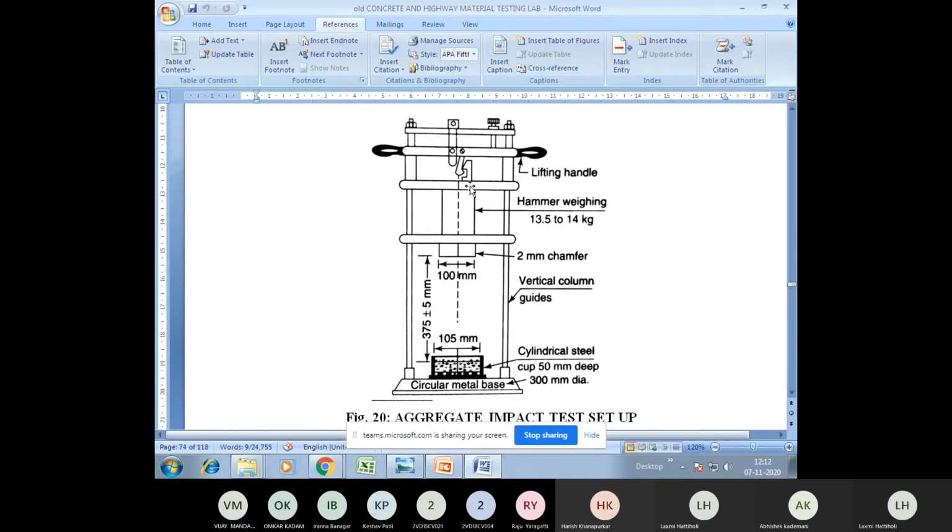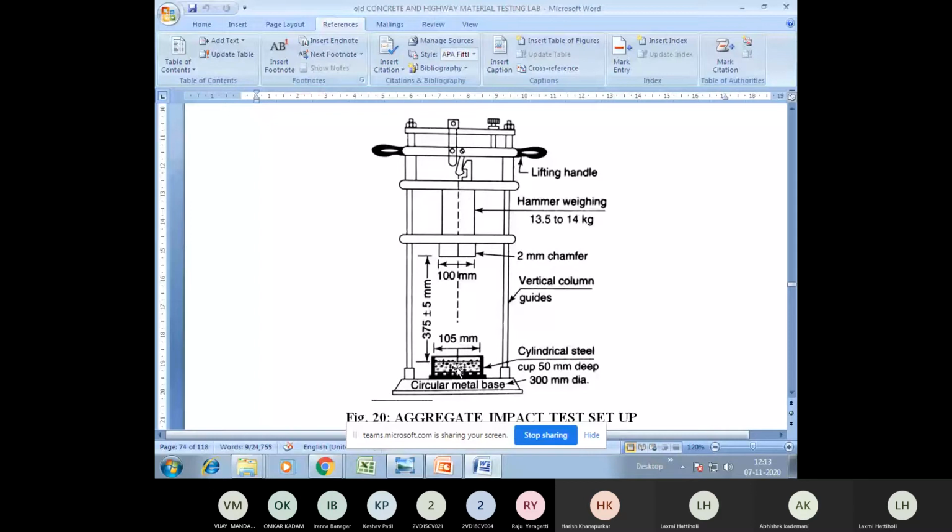When you unlock this, this complete standard weight, which is around 13.5 to 14 kg, and when you operate this handle, will completely fall on the aggregate at the bottom. So you are actually applying a sudden shock, or the impact load, on this aggregate.